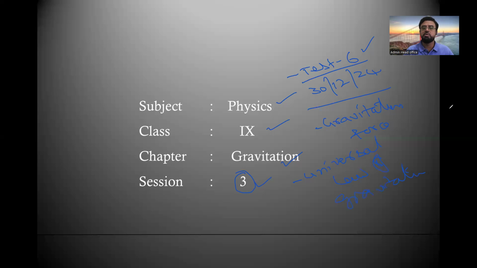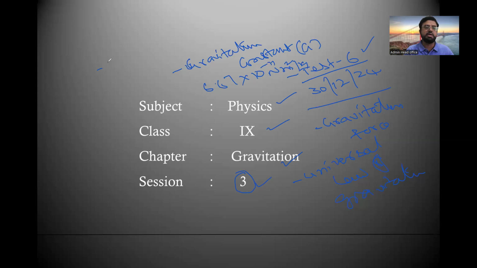F is equal to G into m1 m2 by r square. Then we learned about the gravitational constant, that is capital G, which is constant everywhere in the universe, whose value is 6.67 into 10 power minus 11 Newton meter square by kg square.